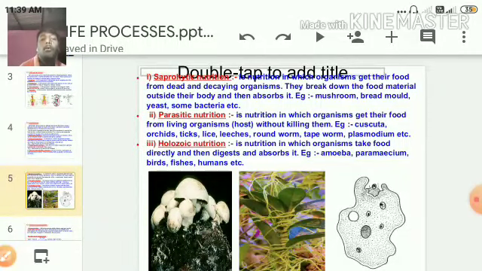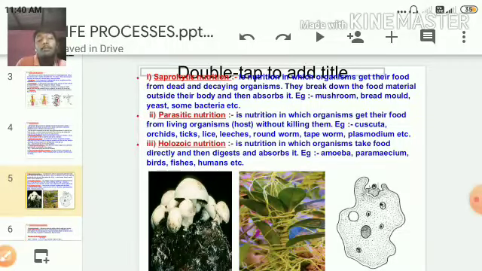And the third very important one is holozoic. For your syllabus, this diagram is very important. They will ask questions for you. Draw the diagram of amoeba. One question. Next, what is holozoic mode of nutrition? Explain. And the third might be: explain the mode of nutrition in amoeba. A very important 2 marks question with diagram you need to explain.